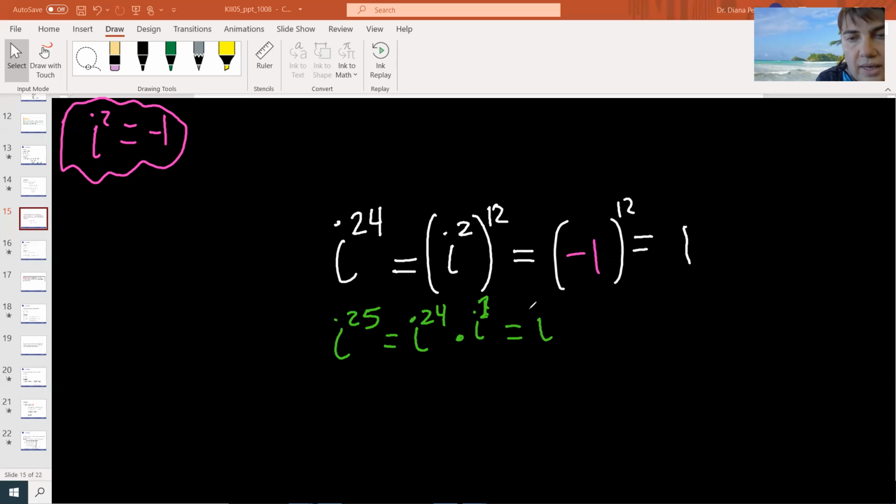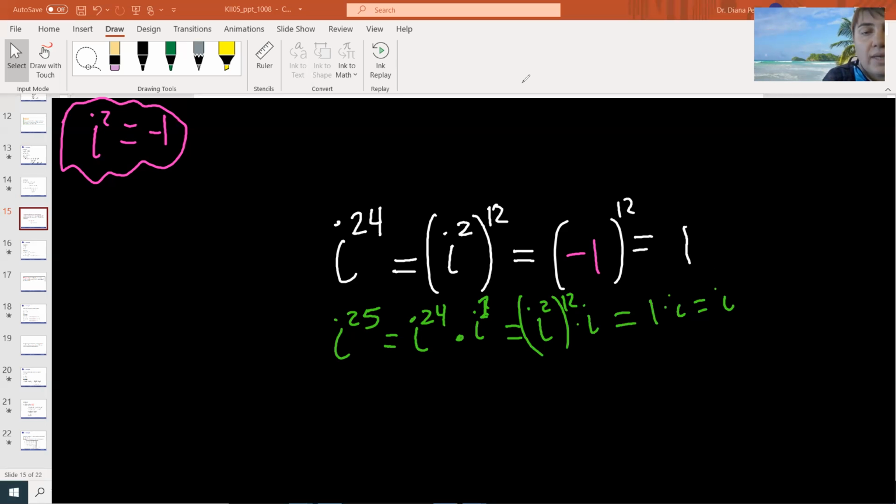So this is going to be i squared to the power of 12 times i, right? I still have this lonely i there. And then we found out that i squared to the power of 12 is just 1. So the whole thing is just 1 times i, or just i. What happened to the 12? 1 to the 12th is 1. So then it's 1 times i, or just i.